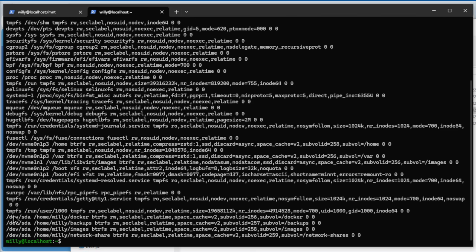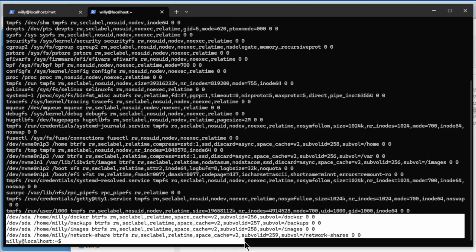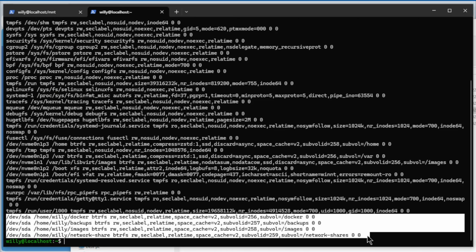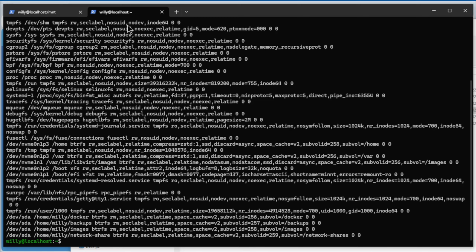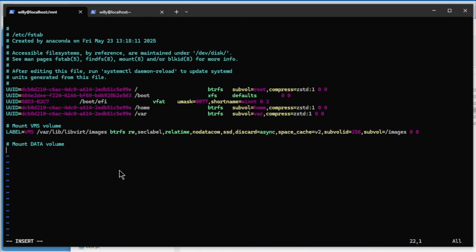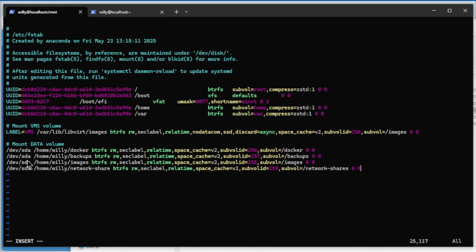Because I copied twice, I need to copy again. Here, everything, copy it. Go to the first tab and paste. Again, sda, the directory, btrfs, all the data, the ID, and the name from the subvolumes.